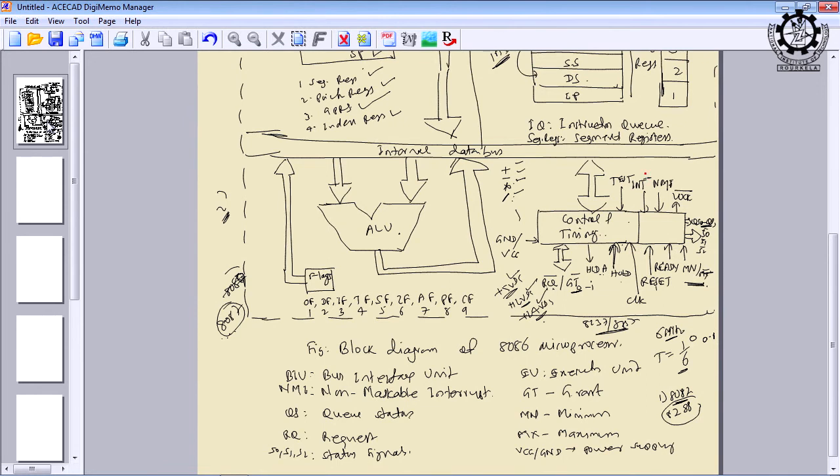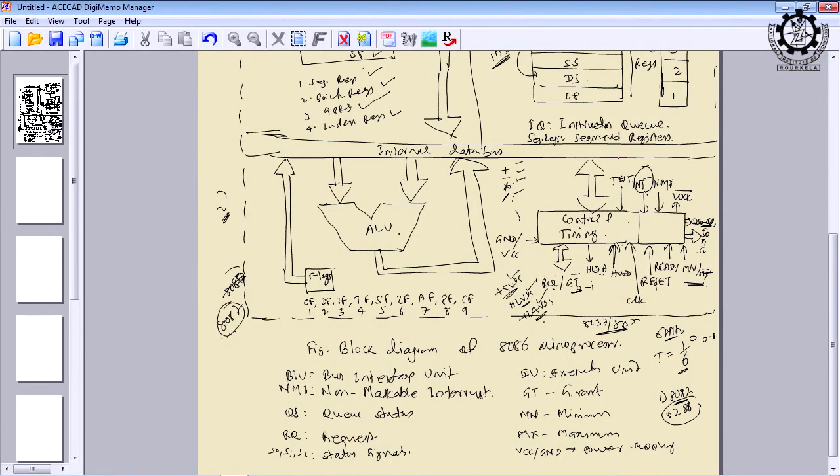Initially, whenever an interrupt comes, it has to come through the INT line. Then it will take a decision on which type of interrupt service routine will be called. Anyway, we shall discuss more about interrupts when we go to the interrupt section. Then TEST is used for checking the status of the microprocessor, whether it is performing correctly or not. There is a direct test instruction available. Whenever the test instruction is executed, this signal will be activated, and some of the components or the register status you can check using this test signal.